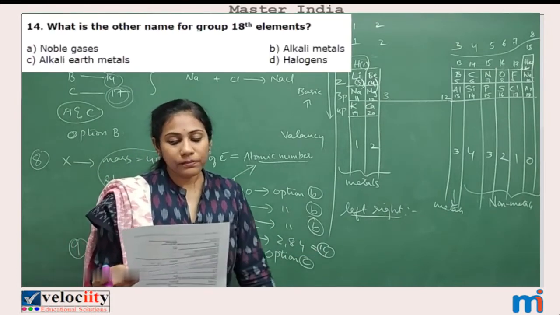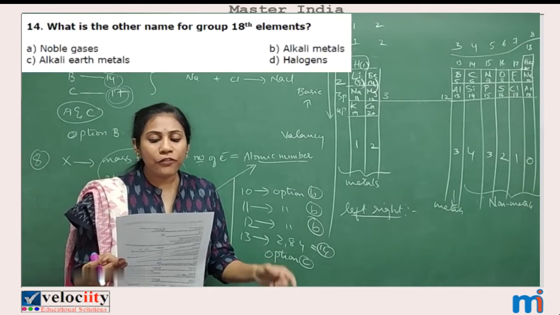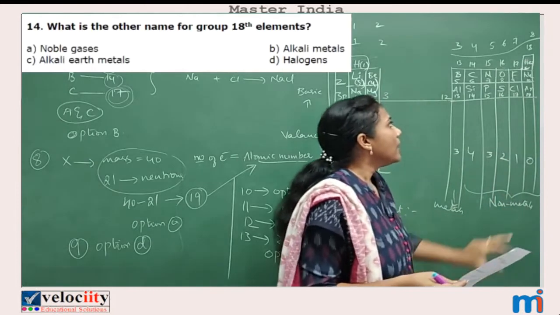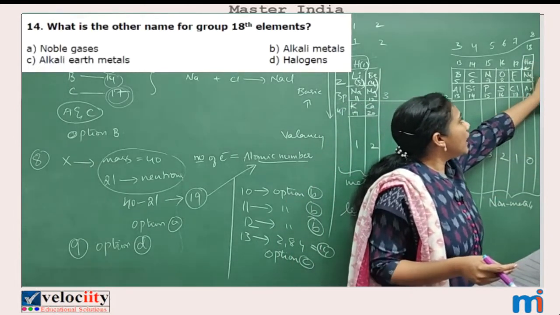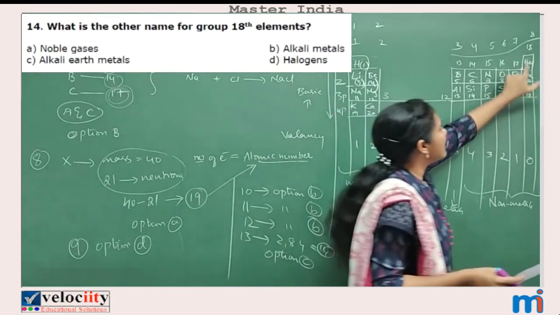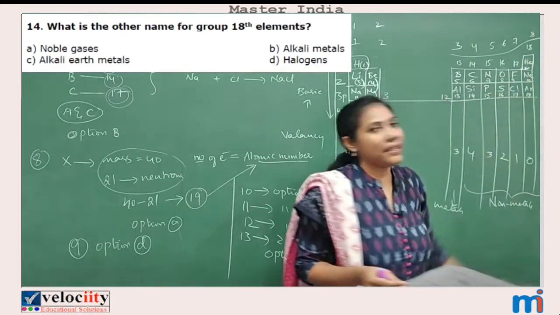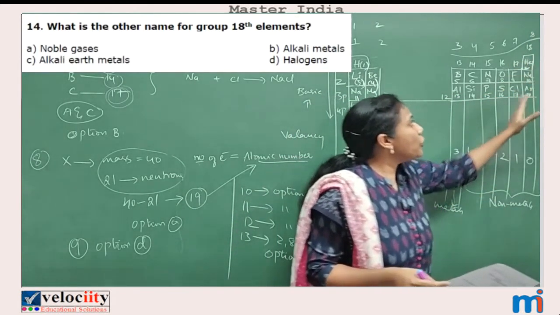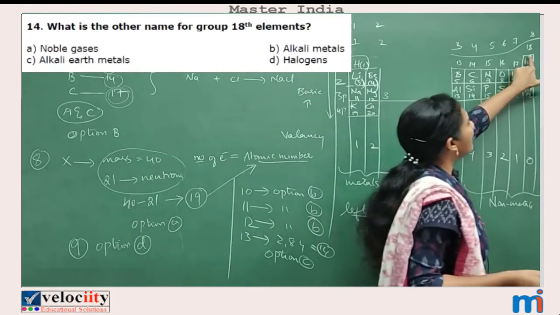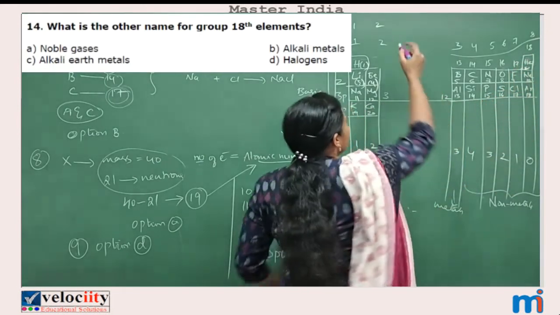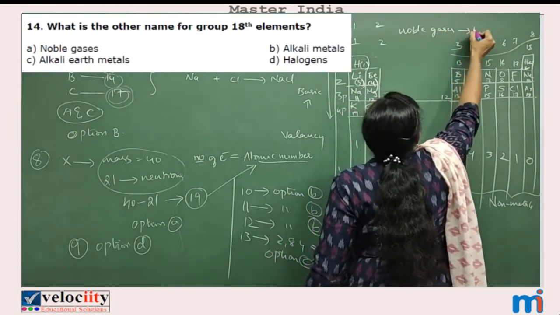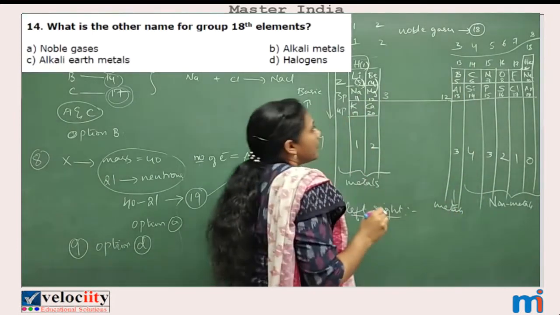14th question. What is the other name for group 18th elements? We know 18th group elements are very much special because they do not participate in any chemical reaction. They have the number of valence electrons as 8, completely stable elements. So these elements are also called with the name noble gases. Remember, noble gases means 18th group elements.